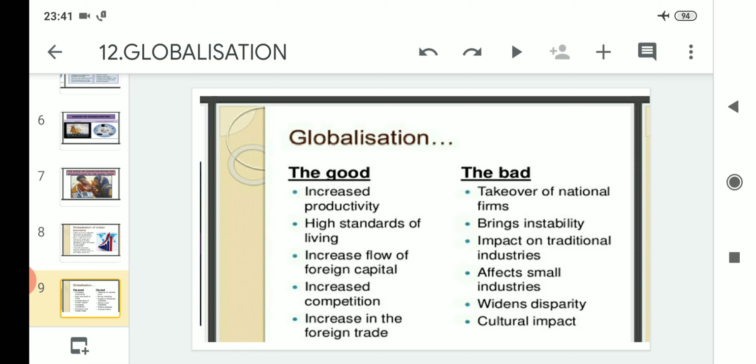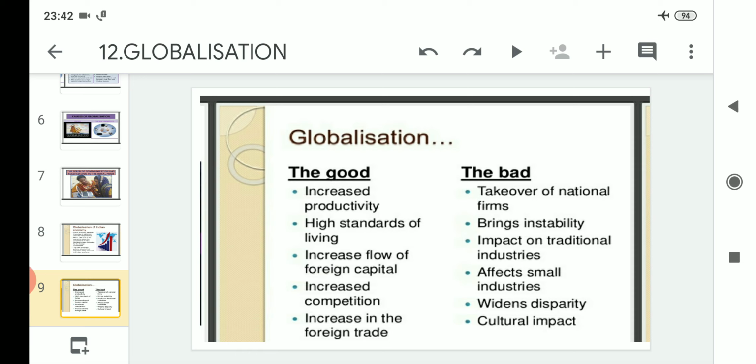With that flow of foreign capital, it has also increased competition, because many foreign companies are there in every country due to the concept of globalization, and with that it has also increased foreign trade. So globalization has led to the increased flow of foreign capital and increased competition, and related to that it has increased foreign trade too.